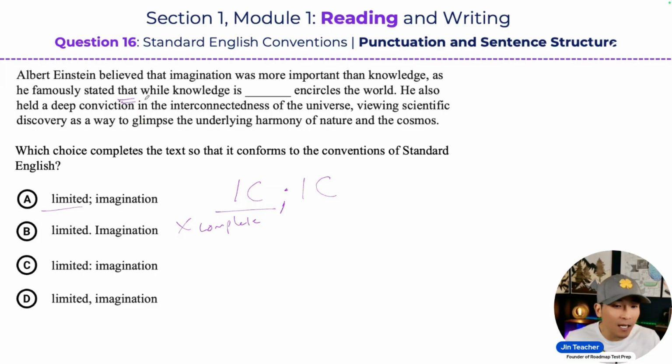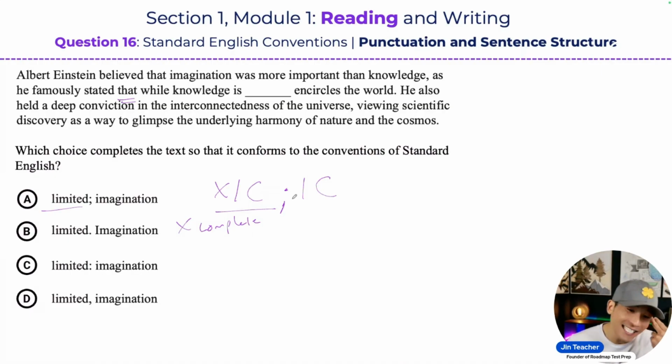This that clause is incomplete because it lacks a verb in it. And we mentioned earlier that every dependent clause must always have a verb inside of it, and we'll see that with some other answer choices. Can you guys all see that it's not a complete sentence? This is why A is going to be incorrect, because we don't have an IC, a complete sentence, before the semicolon.